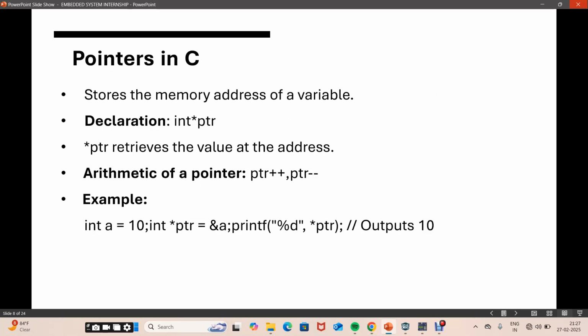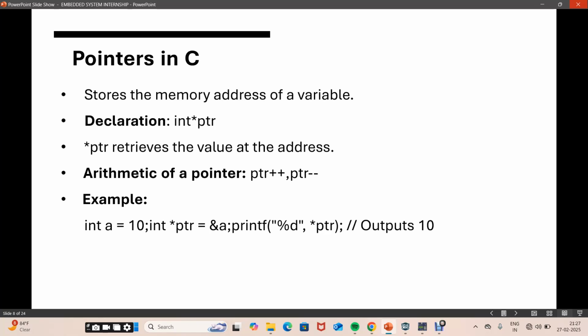Next is pointers in C. Pointers store the memory address of a variable. For example, int a is equal to 10. Int pointer is equal to address of a, and printing the pointer outputs 10. Pointers allow direct memory access, making the program efficient.